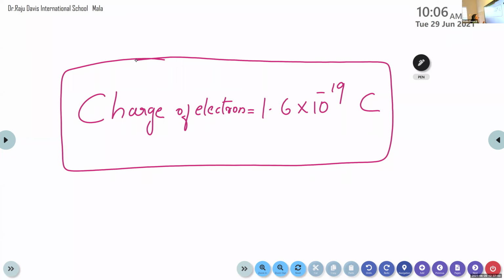And there is a relation connecting the charge of electron and the charge.